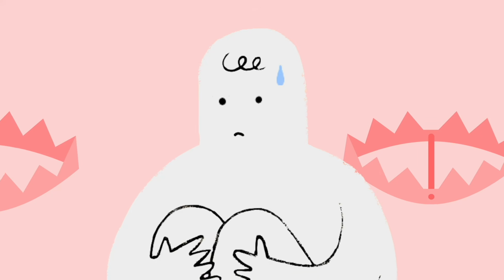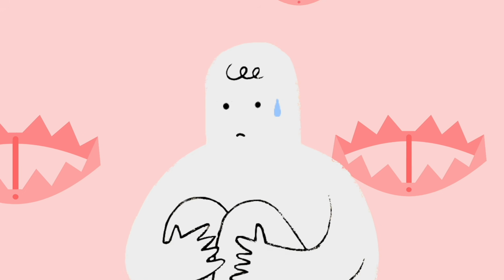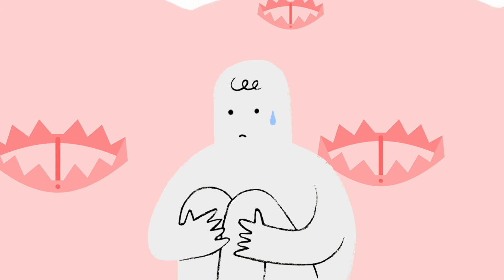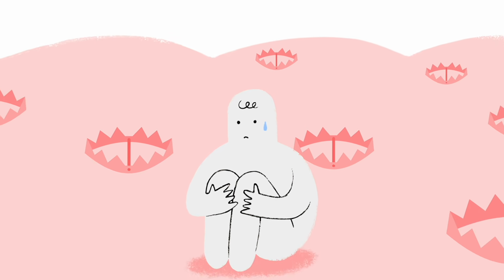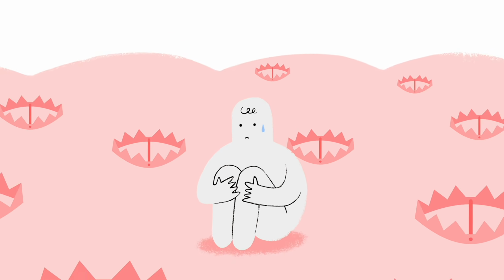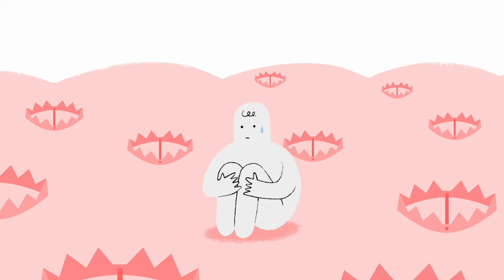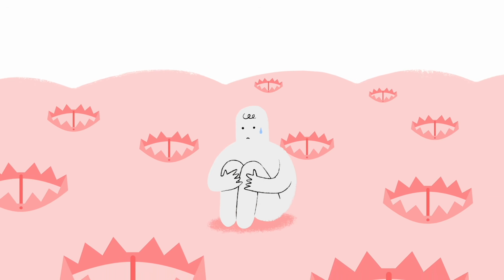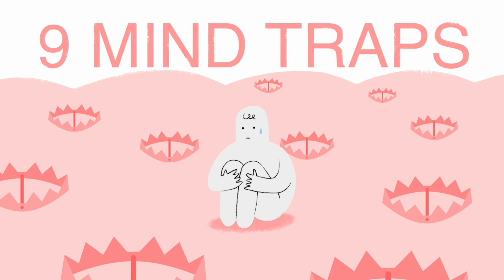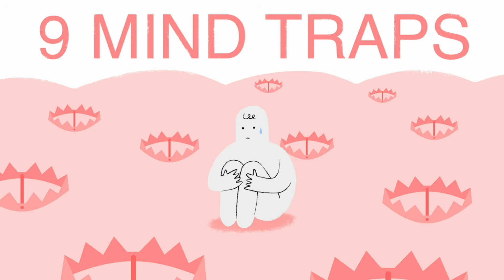Our minds take shortcuts to help us to understand the world and make quick decisions. Because it takes so much effort to see things differently, we're biased to keep the same view about things, even when faced with new information that challenges our beliefs. Unfortunately, these cognitive biases often cause us to get things wrong. In this video, we'll look at 9 common mind traps and how you can avoid them.